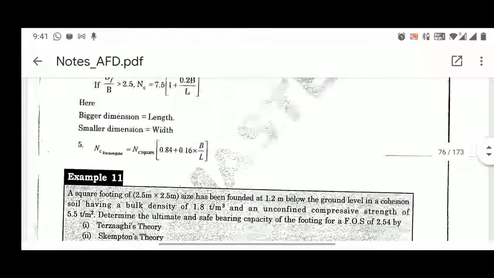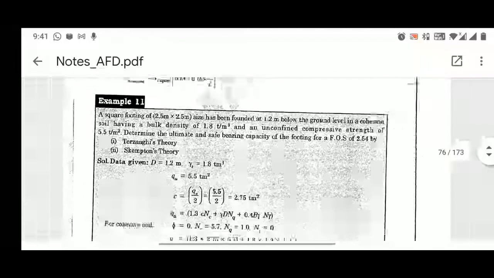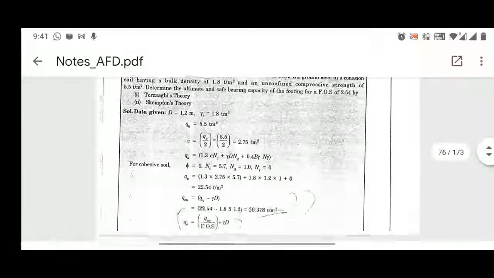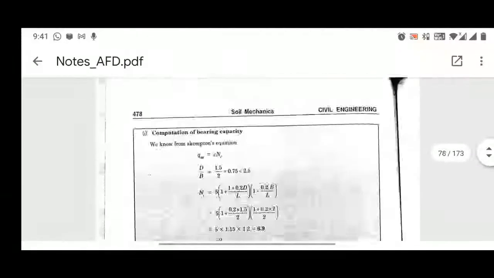Okay, no problem. Moving on to example problem 11. I request students to go through this example problem and let me know in case of any doubts. So kindly go through these numerical problems.